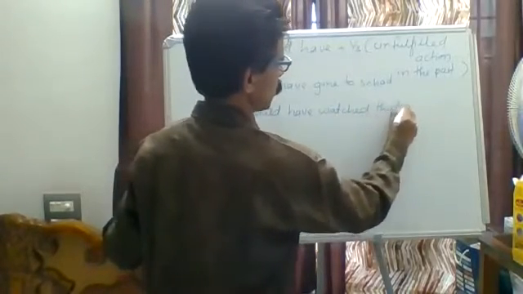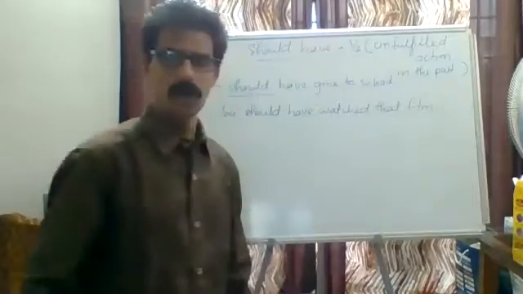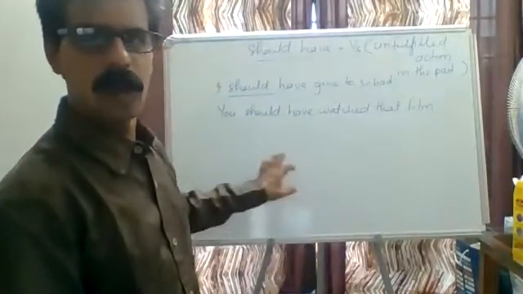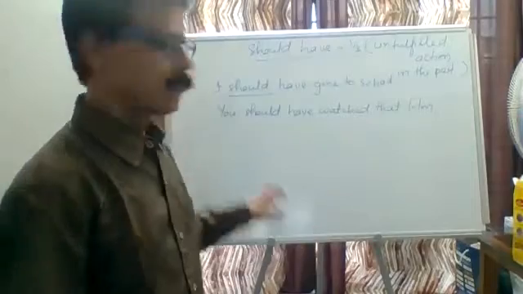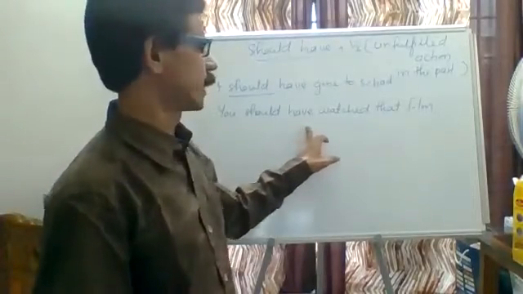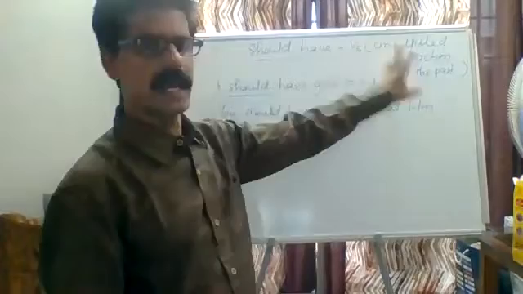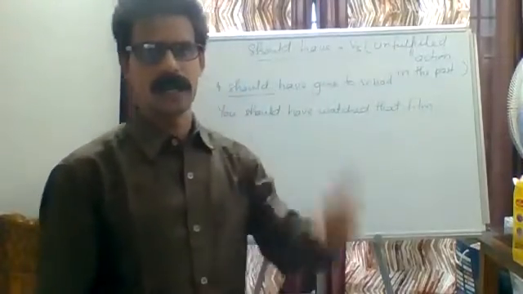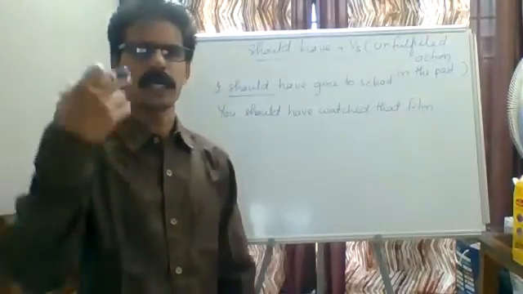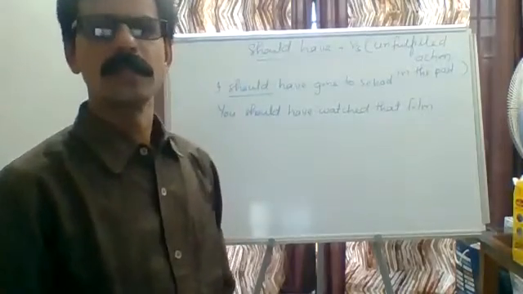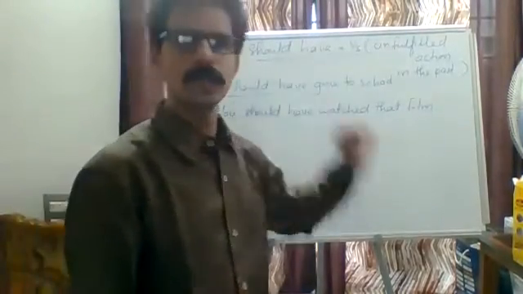This is the method of should have. Should have plus V3. Whenever there is should have, would have, could have, it shows an unfulfilled action. The action should be done, but you failed to do that action. We are speaking about that action. I hope that you people understood the usage of should have.